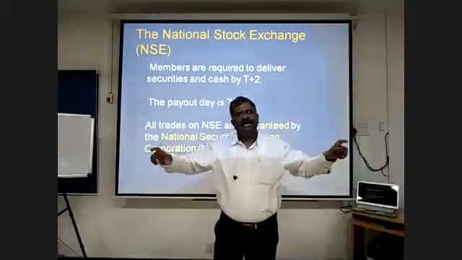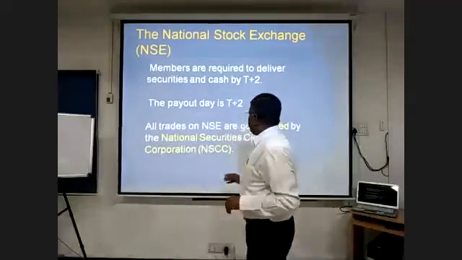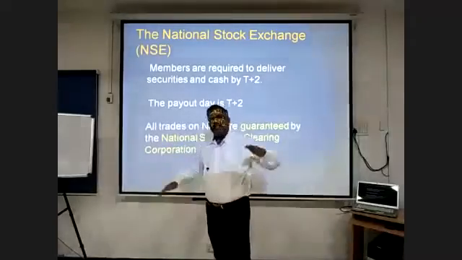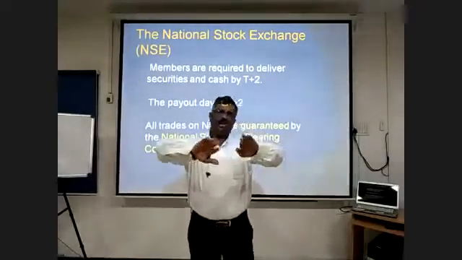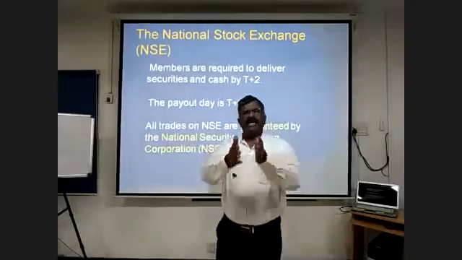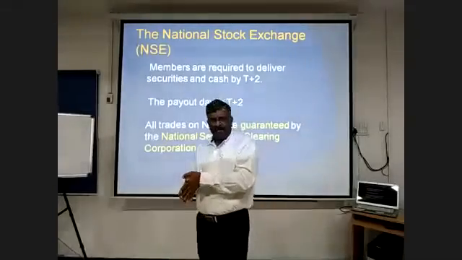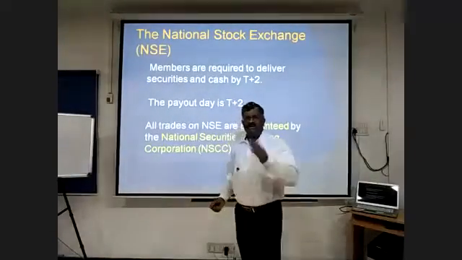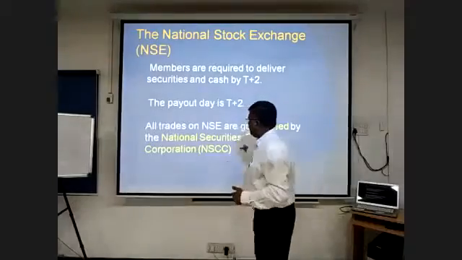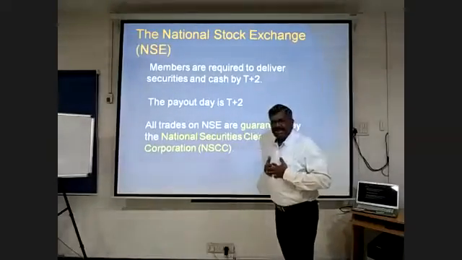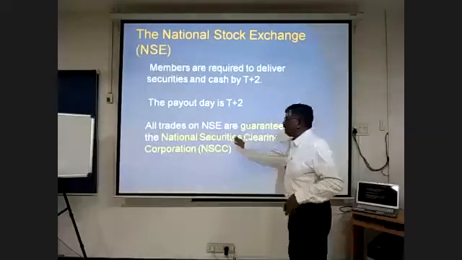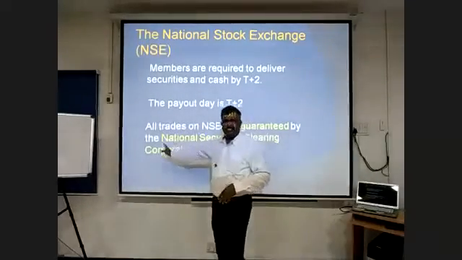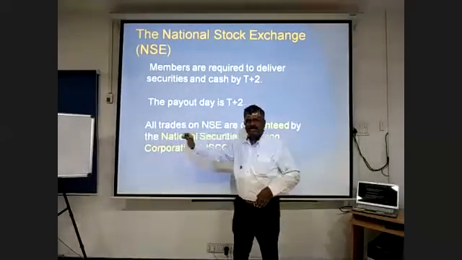Are they doing it directly? No. So there is a body called a clearing corporation. Once the trading is done, the exchange's job is over. They transfer the entire file to the clearing corporation, and the clearing corporation manages the settlement process. How does it take place? Once I sell the share, I transfer the securities to the clearing corporation. In turn, the clearing corporation approaches the buyer, takes the money and transfers the securities.